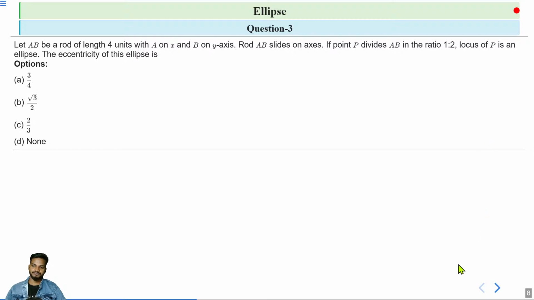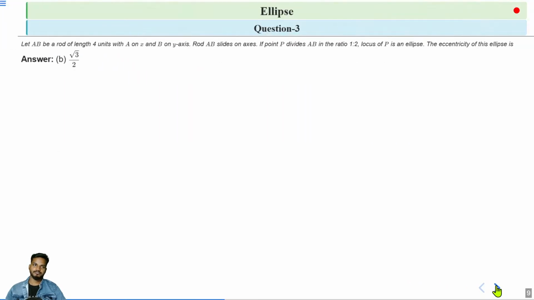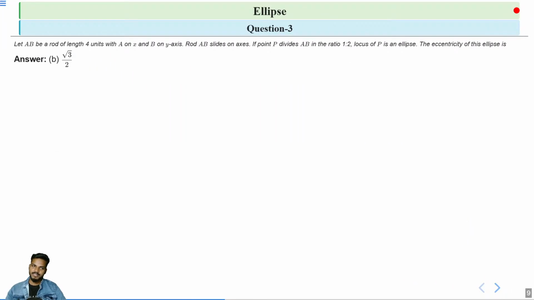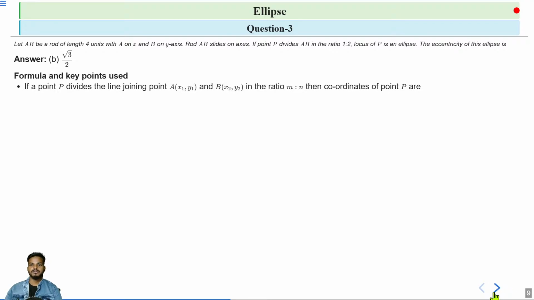Okay, let's solve. Correct answer is option B, that is root 3 by 2. So how do we get this? The first formula that we use is: if the point P divides the line segment AB, coordinate of A is x1, y1 and B is x2, y2, in the ratio m is to n, then coordinate of P is given by section formula: P is equal to mx2 plus nx1 by m plus n, and my2 plus ny1 by m plus n.